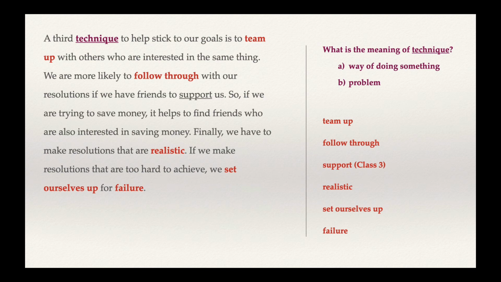In the last sentence, we talk about what would happen if we make resolutions that are too hard to achieve. Well, what would happen? We set ourselves up for failure. And you can guess what this means, right? What's the opposite of achieving something? Well, that would be failure. That means not achieving something, not succeeding. And set ourselves up. We also had the phrasal verb set up in a previous class, which means to make something. So you can guess what this last sentence means.